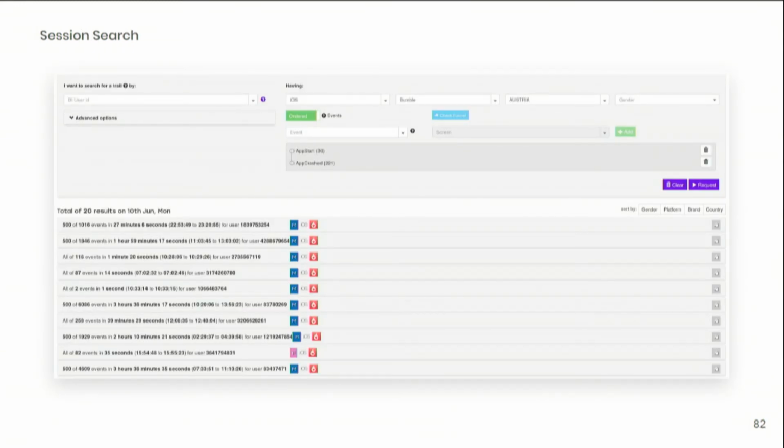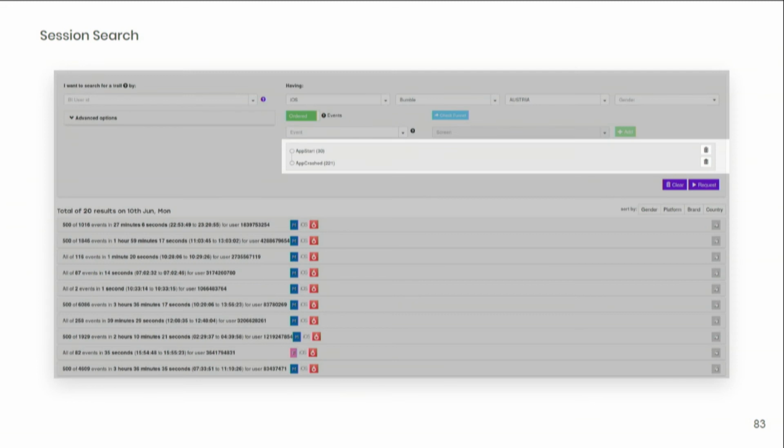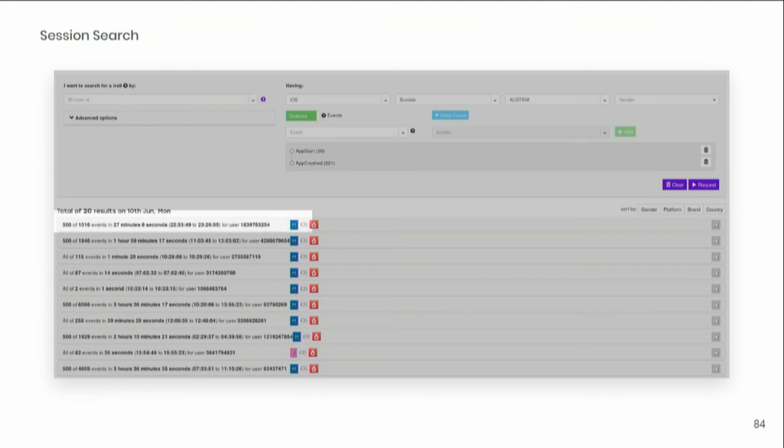The next thing I want to show is something we call session search. For example, let's say we know something's wrong with one of the apps. We want to find all the sessions that have 2 events in them. The first event is app start, and we want one of the following events to be app crashed. We specify that, and we end up with all the sessions containing this pair of events, and we can inspect them in terms of events, which is very useful when we do investigations.